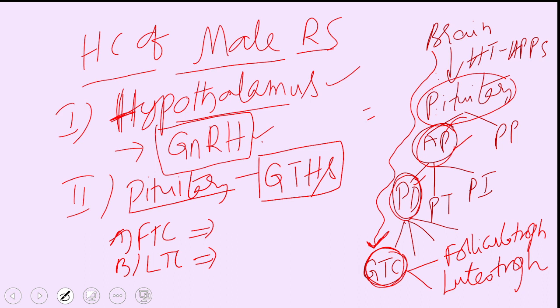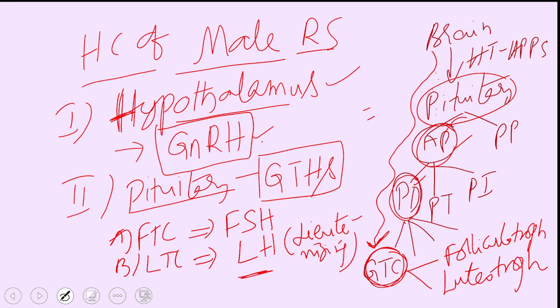The folliculotrophic cell secretes follicle stimulating hormone. Luteotrophic cells, luteotrophs we can call them simply, secrete luteinizing hormone. Actually, these two terms are associated with the female reproductive system.